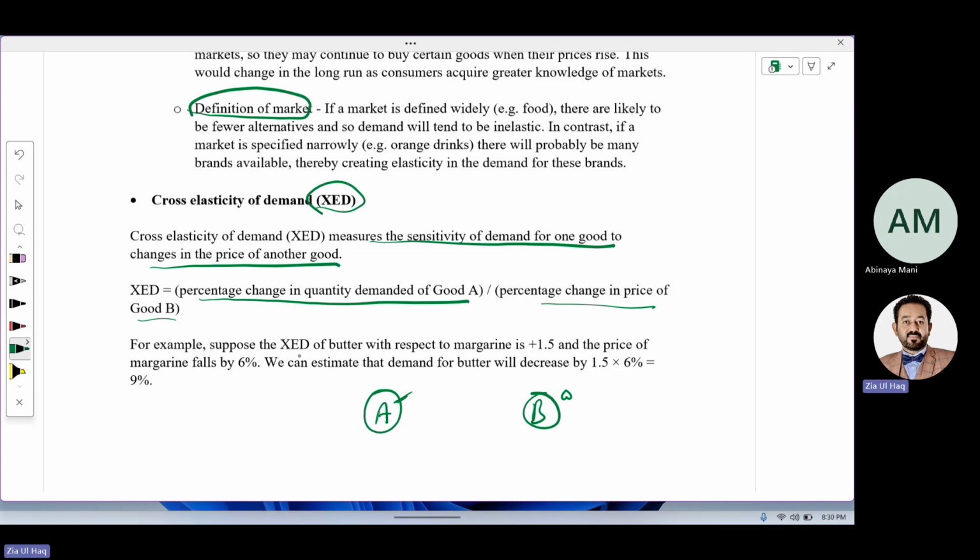Formula, for example, suppose the XED of butter with respect to margarine. If the price of margarine changes, but the demand of butter has changed due to substitution, that will be called cross elastic demand. And suppose we have calculated cross elasticity, suppose the XED of butter and margarine is 1.5 and the price of margarine falls by 6%. We can estimate 1.5 times 6% is equal to 9%.